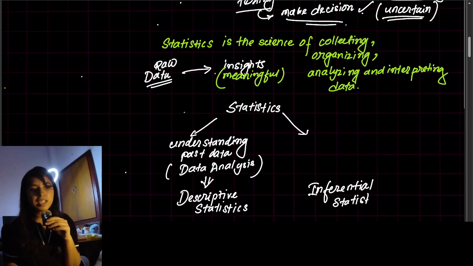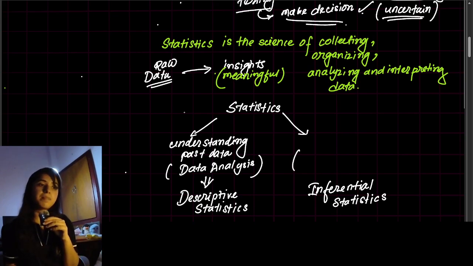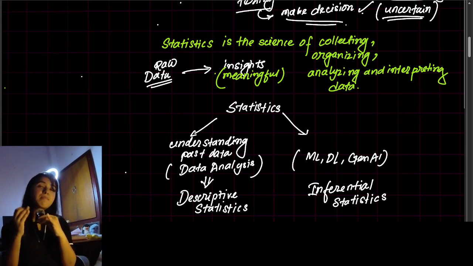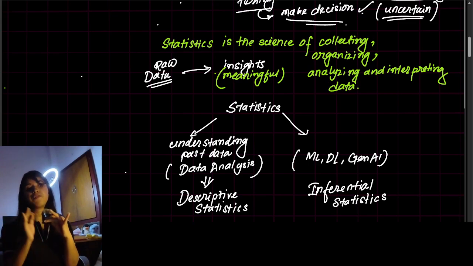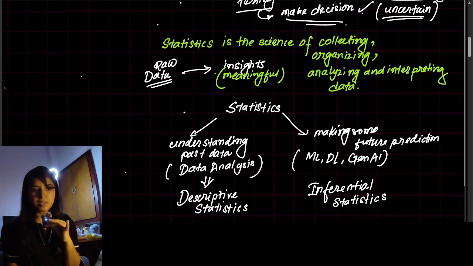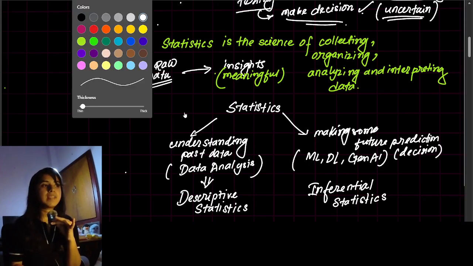In data science, inferential statistics is mostly used not in data analysis but for machine learning, deep learning, generative AI. Everywhere the machine has to take some decisions, inferential statistics has to be used. So for making some future prediction, or giving some decisions, inferential statistics is used.